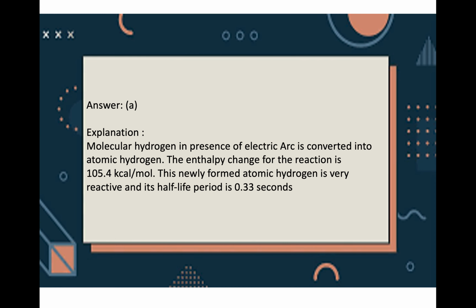Remember, the answer is 0.33 seconds, because in presence of an electric arc, hydrogen is converted from its molecular form to atomic form. For this, the enthalpy change comes up to 105.4 kilocalorie per mole. This atomic hydrogen which is formed is highly reactive with a half-life period of 0.33 seconds. So just remember that and keep it in your mind.